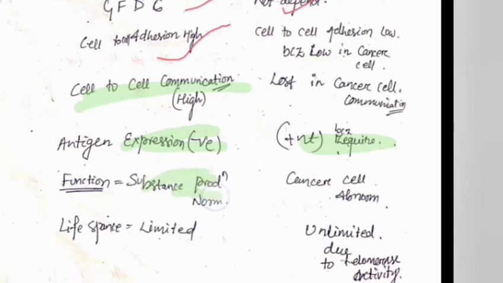The production function is normal in the normal cell, producing as much as required, but in cancer there is abnormal production, meaning more production occurs than the requirement. Lifespan is normally limited, but it is unlimited due to telomerase activity. What is telomerase activity? Telomerase activity prevents the senescence of the chromosome, which we will find.